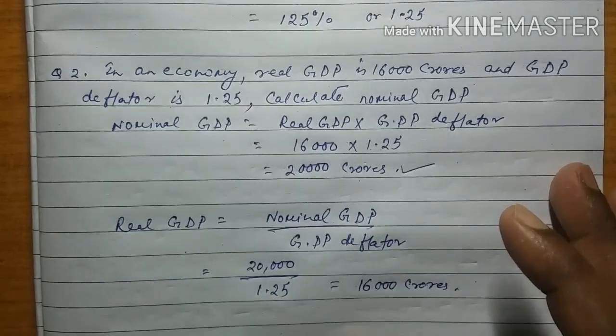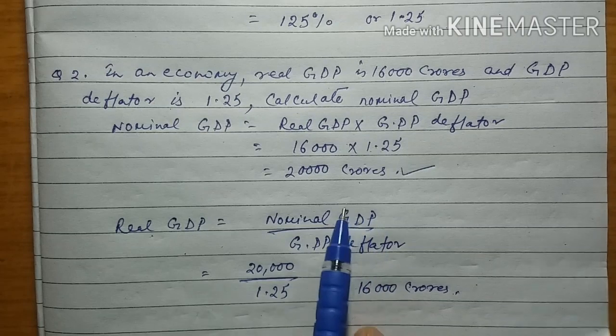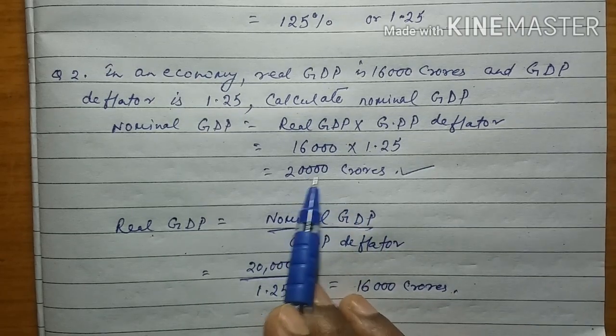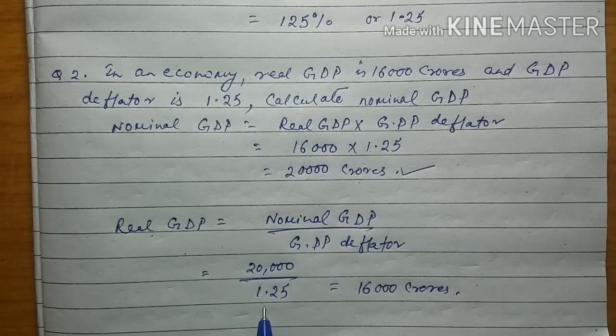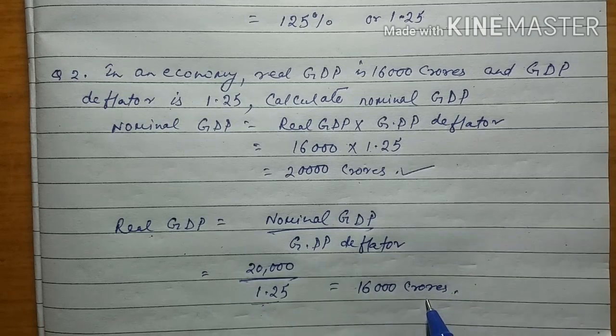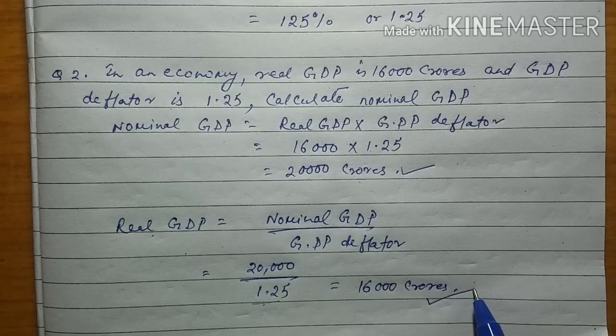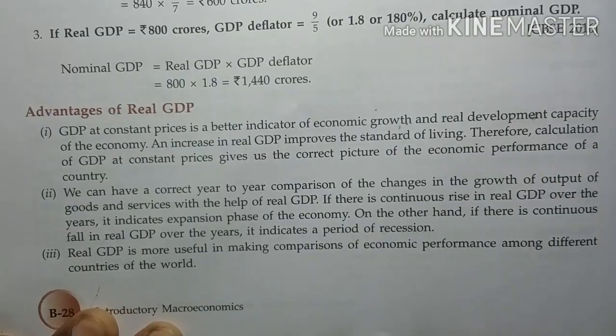And similarly, how to calculate real GDP when nominal GDP is given? If the nominal GDP of 20,000 crores is given, and GDP deflator in this case is 1.25, the value of real GDP will be 16,000 crores. So this is the calculation of GDP deflator.